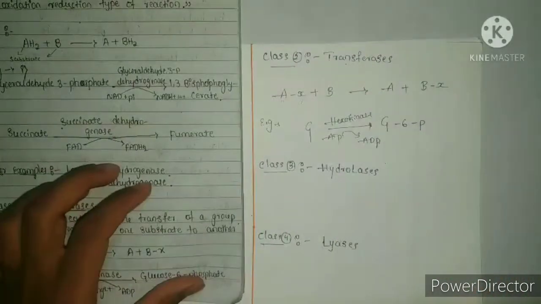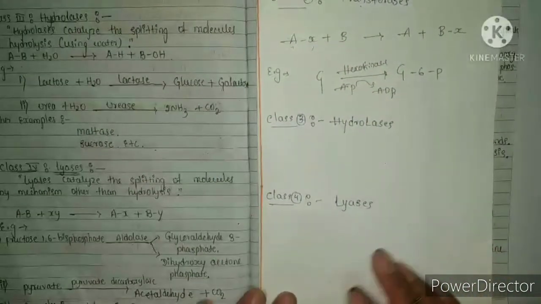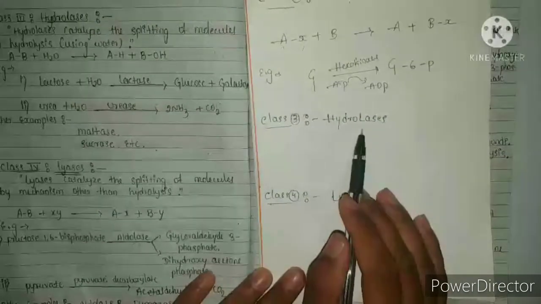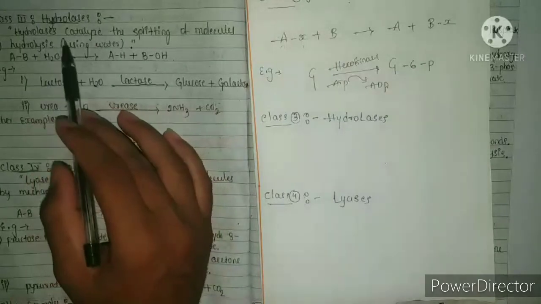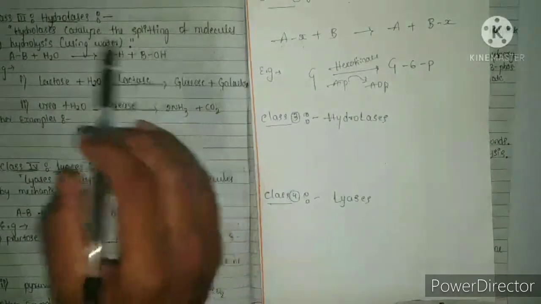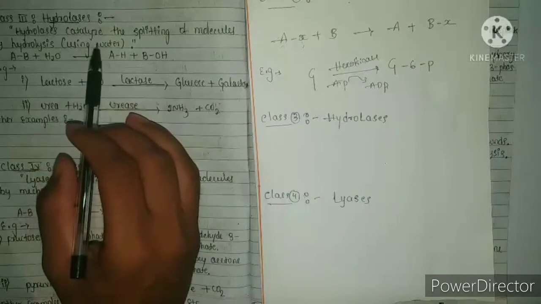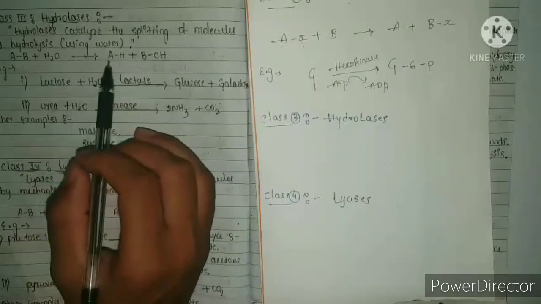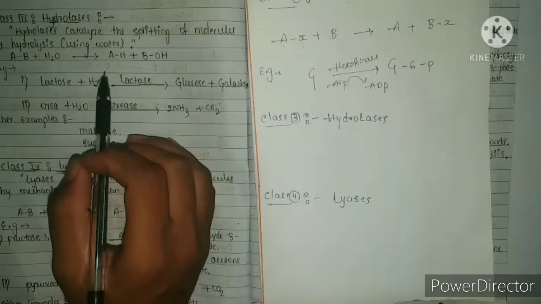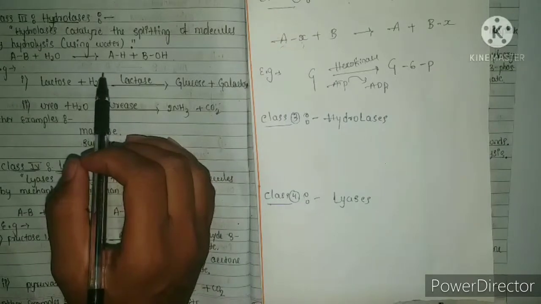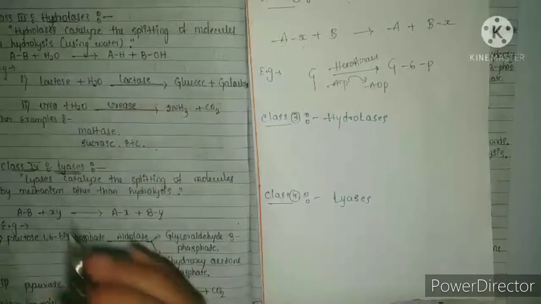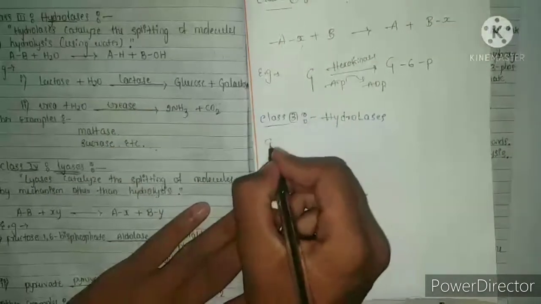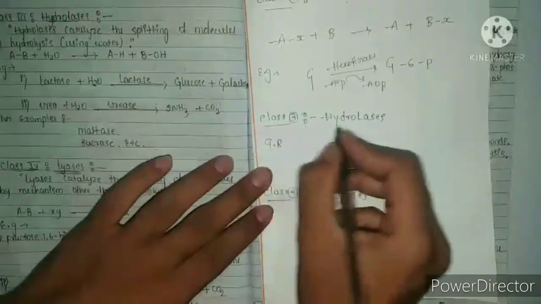And the class third, that is hydrolases. The definition of this class: hydrolases catalyze the splitting of a molecule by hydrolysis. Here it means the splitting of a molecule by hydrolysis. Using water, it is broken down into two different substrates.